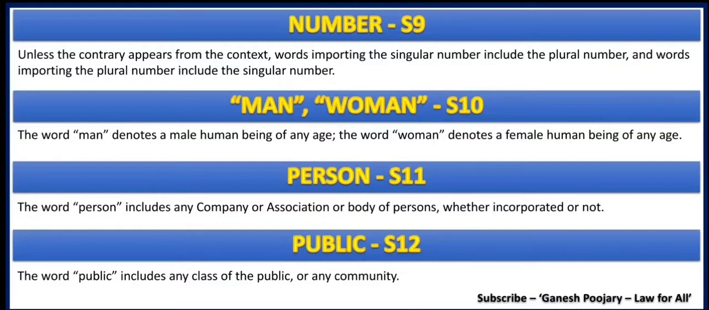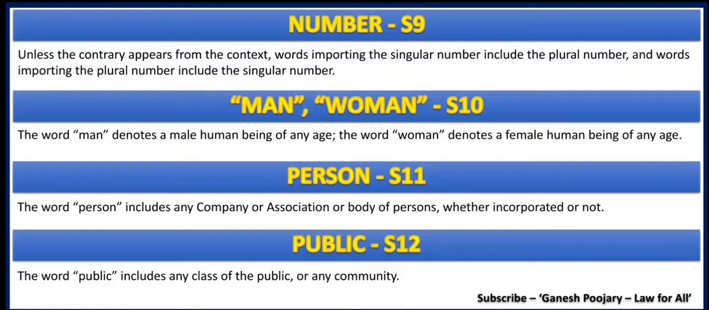Section 10 is on man, woman. It says the word man denotes a male human being of any age. The word woman denotes a female human being of any age. Man means any male of any age, and woman means any female of any age. That is what we need to understand from section 10.